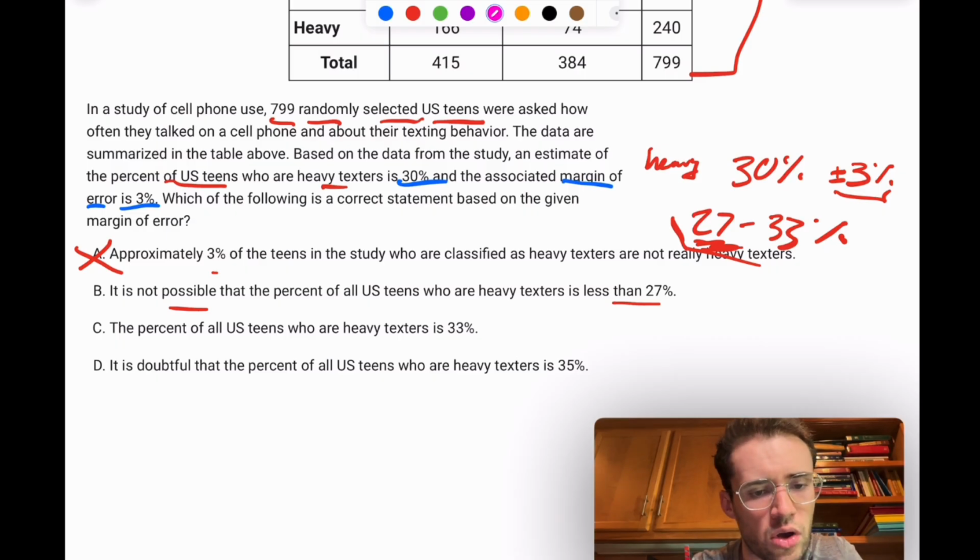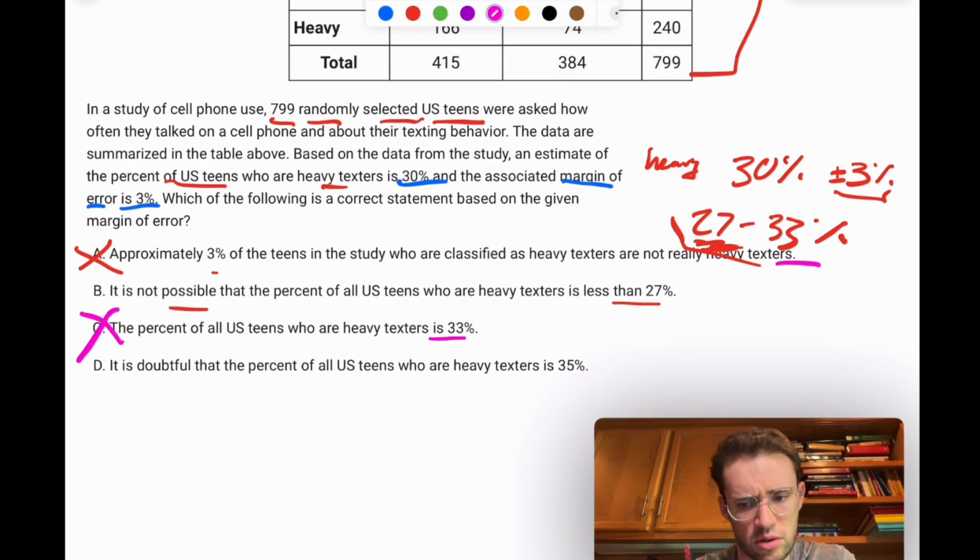The percent of all US teens who are heavy texters is 33%. We don't know that. It could go up to 33%, but no, we don't know that it is 33%. And it is doubtful that the percentage of all US teens who are heavy texters is 35%. Okay, I like that better because it says doubtful, right?